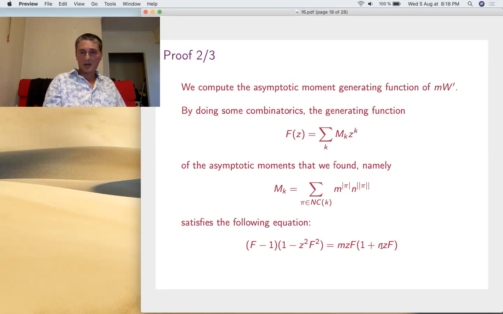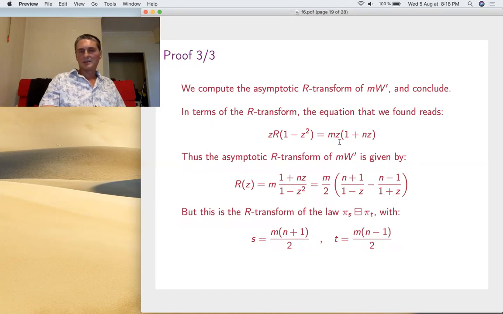It's enough to pass from the moment generating function to the R transform, which is very simple. You just rescale to get the Cauchy transform, and then you invert the Cauchy transform and subtract 1 over z. That's the R transform. Once again, we don't want to compute the R transform explicitly, but rather to find an equation satisfied by it. If you do all this manipulation I was talking about, then invert and subtract, the good news is that we have a solution for this. It's as simple as this.